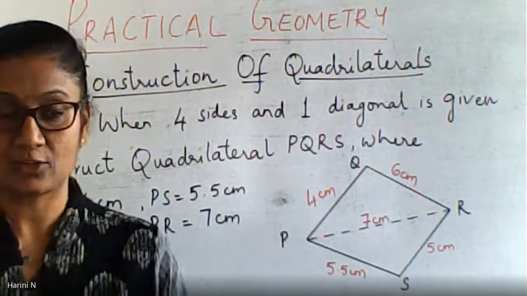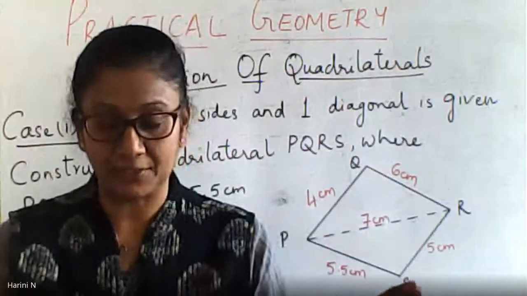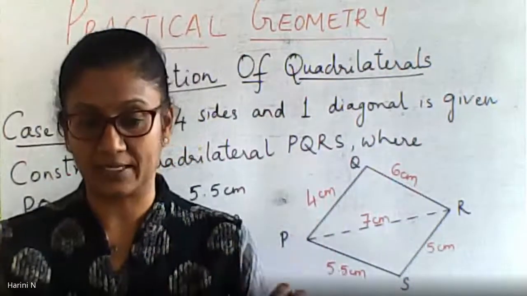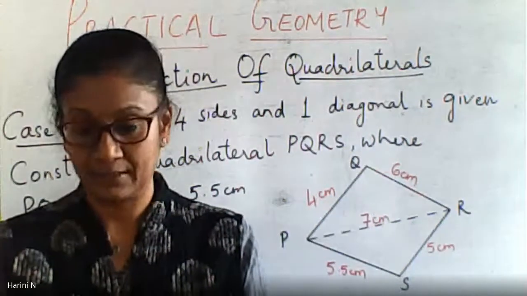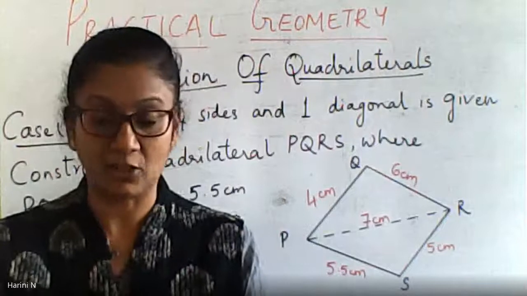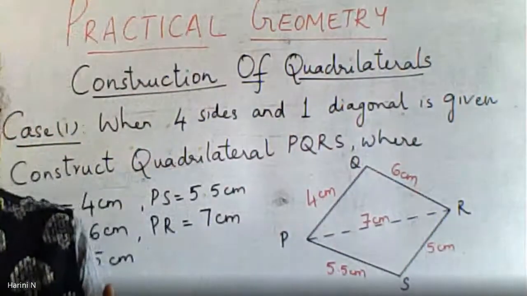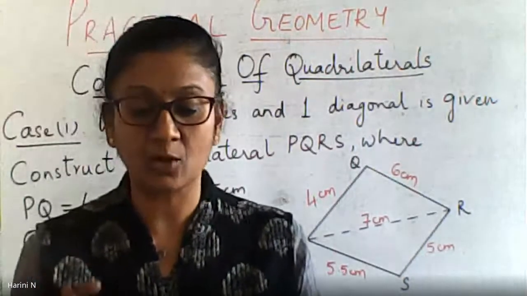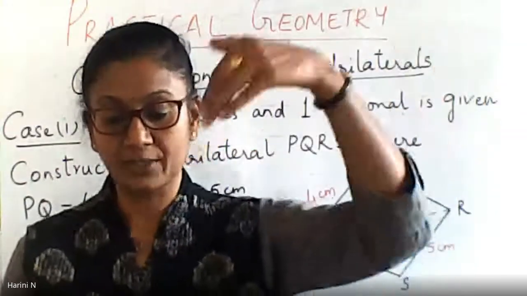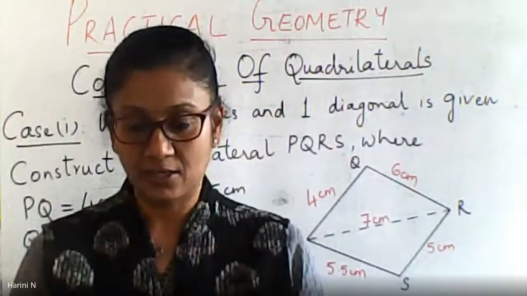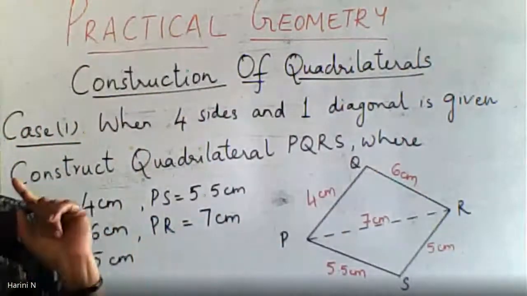Because as Arun was saying, we started with construction of quadrilaterals, but by the end of the chapter, we will be dealing with special quadrilaterals. In those special quadrilaterals, we'll be dealing with rectangle and square. And in some cases, we will take up even the rhombus. So we know how a rhombus is different from a square, how a rectangle is different from a square, because we are thorough with their properties. So properties can be another node from where you can connect to construction of quadrilaterals. You get the idea? So there are so many other nodes you can include to construction of quadrilaterals.